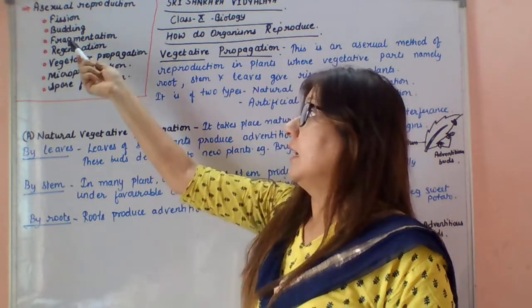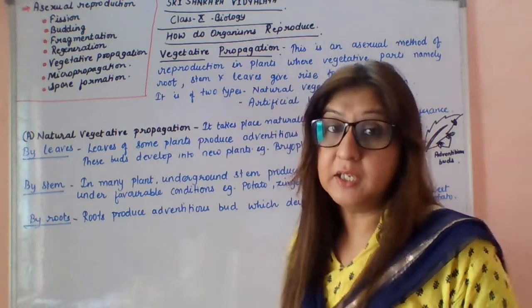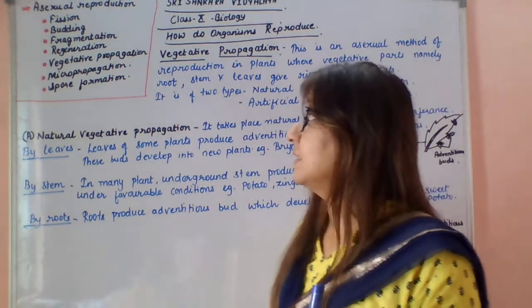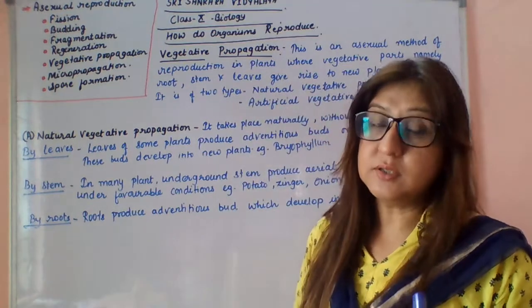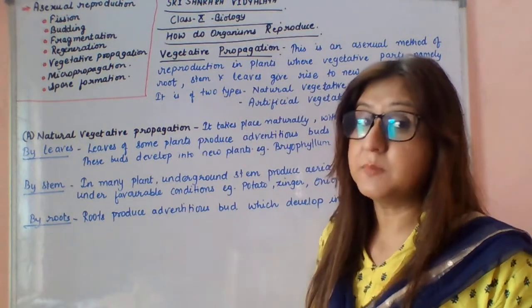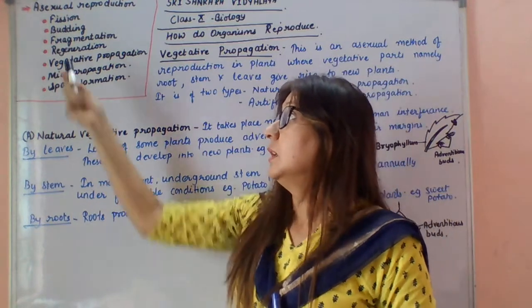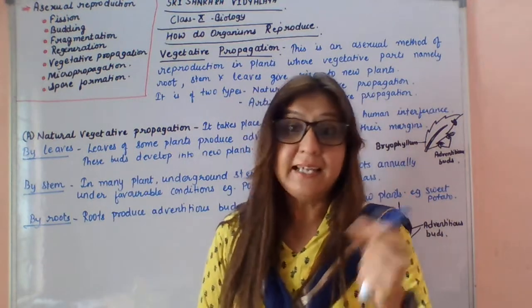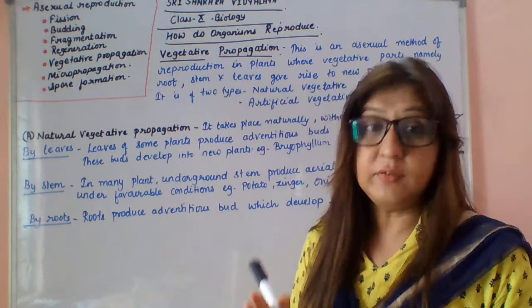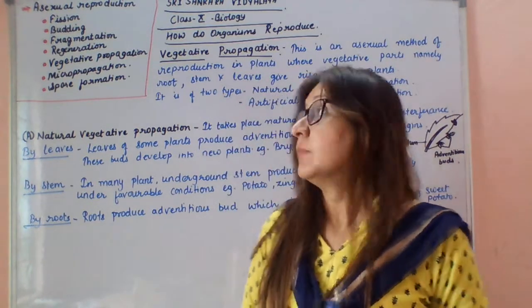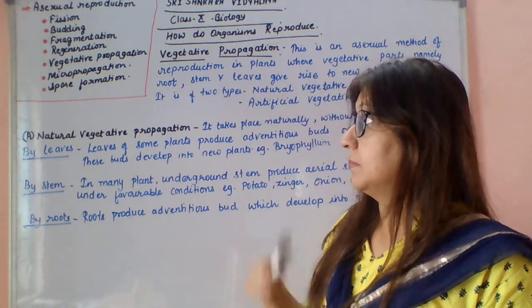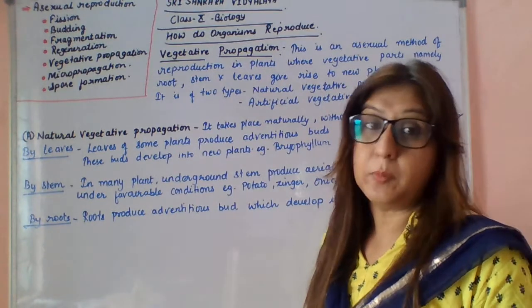Next, we saw the example of fragmentation with Spirogyra, how the fragments detach and each and every fragment develops into a new organism. Next, lastly, regeneration, like the tail of a lizard. If it gets cut off, then it will regenerate itself. Okay, so today I will explain to you about vegetative propagation.